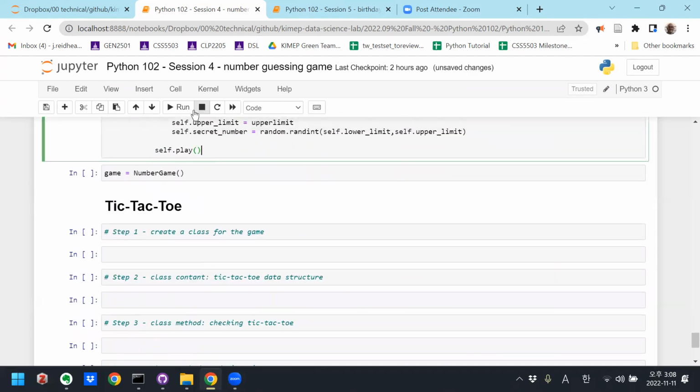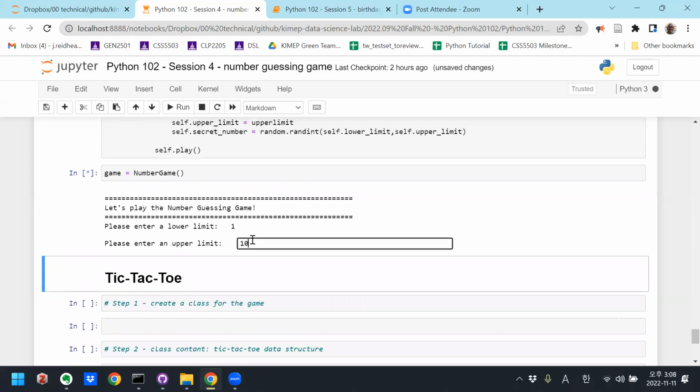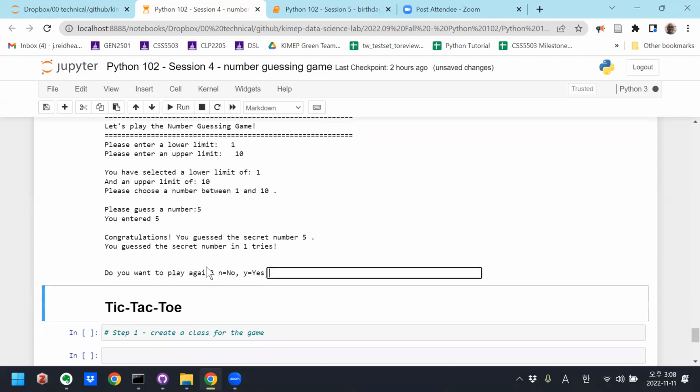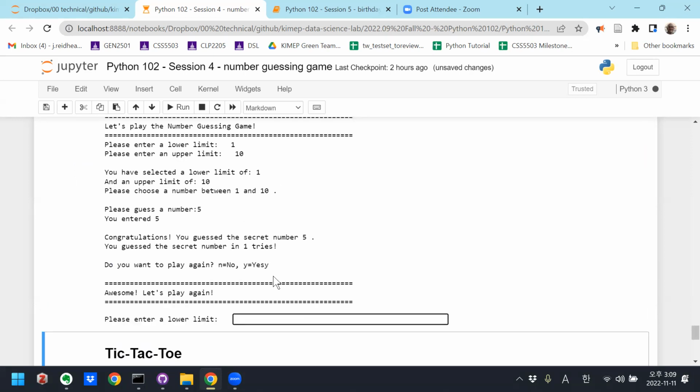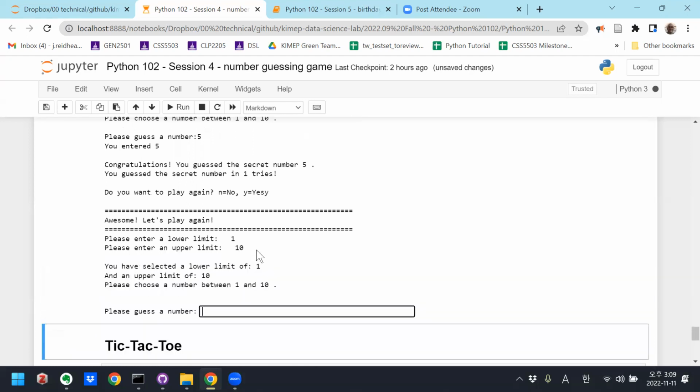Okay, so let's just define this in the number game. The lower limit, let's say 1, the upper limit 10. Pick a number between 1 and 10: 5. Congratulations, you guessed the secret number 5 in one try. Do you want to play again? Yes. Awesome, let's play again. So play launched replay and asked if we want to play again, and it's instantiating the game again, right? Lower limit 1, upper limit 10.